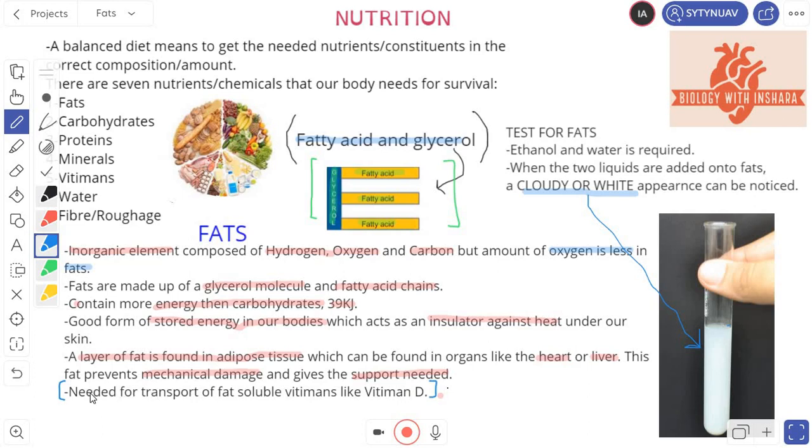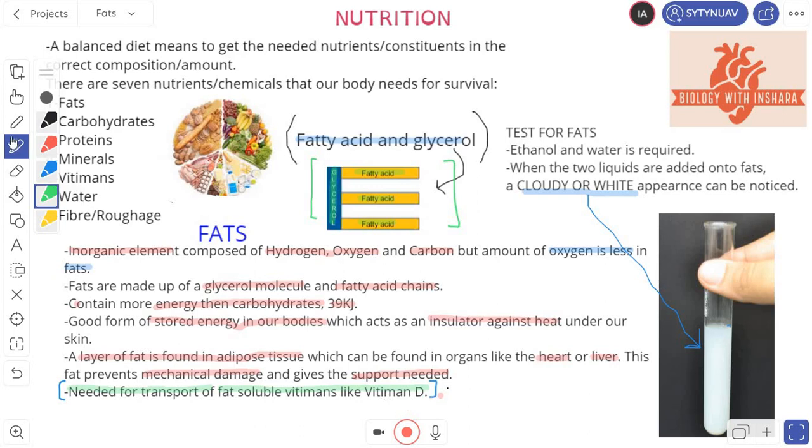So fats are needed for transport of fat soluble vitamins like vitamin D. Now transport happens in our bodies, and there are vitamins like vitamin D that need to be transported in our bodies to ensure strong and healthy bones and teeth, which we will be covering under the topic vitamins. So fats are needed to transport these fat soluble vitamins.